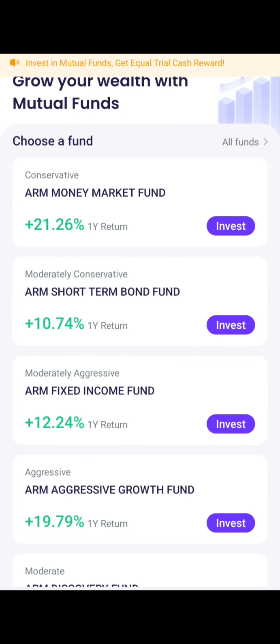Let me explain the second one, which is short term bond funds. These are funds focused on bonds with short maturity years, like maybe 1 to 3 years. The goal of this short-term fund is to offer a steady income with low risk compared to long-term bonds. If you want to invest into this kind of fund, that means you're a conservative investor looking for a moderate return with low volatility.